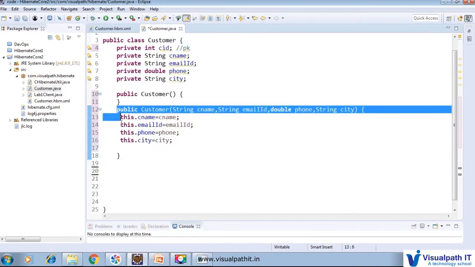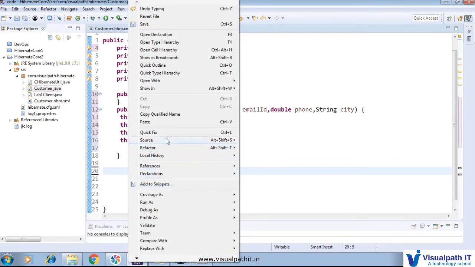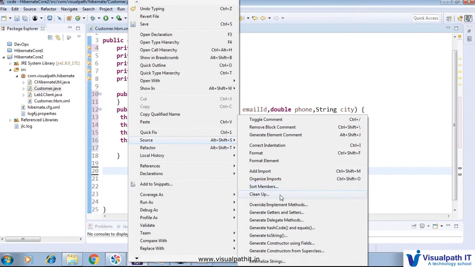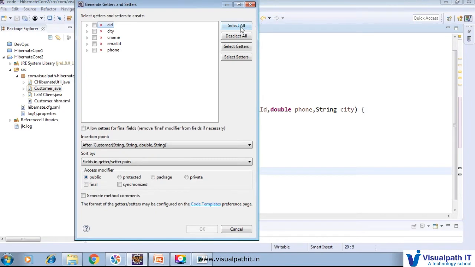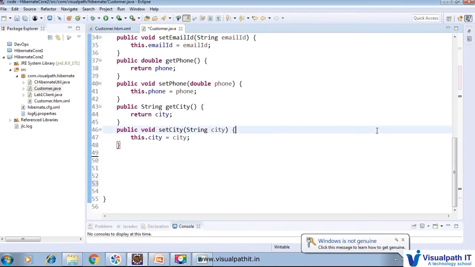What I wrote here, that constructor, we can generate also. We go to Source and click Generate Constructor using Fields, and it is automatically generated. Same thing I am going to do with setter and getter. Here Generate Getters and Setters is there, so we'll select all and generate it.